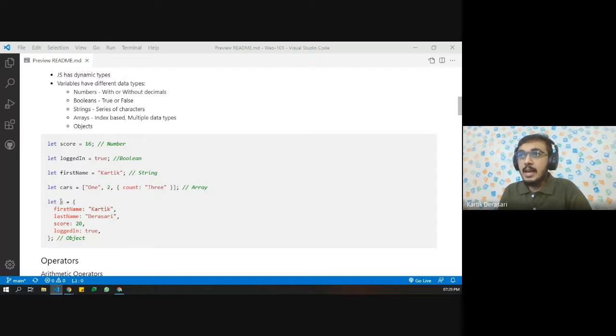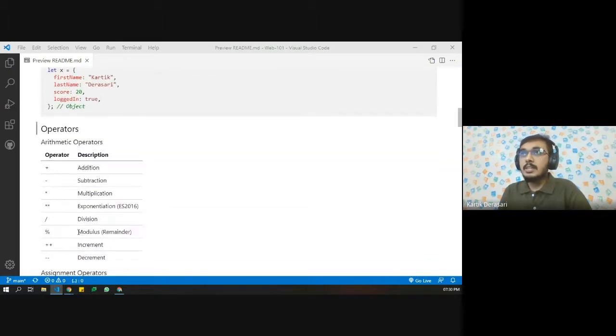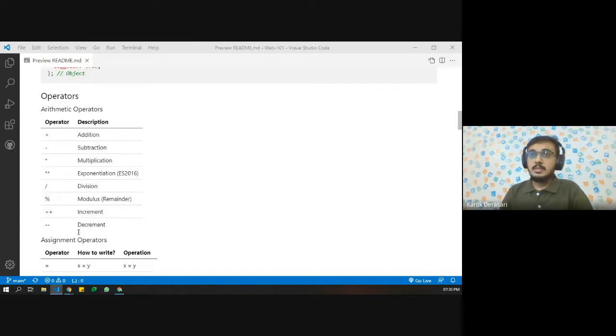To access objects, we can use x dot first name, and we can retrieve the value from that. We'll also learn more about objects later today. Let's quickly start with operators.